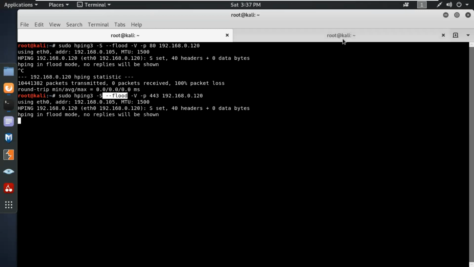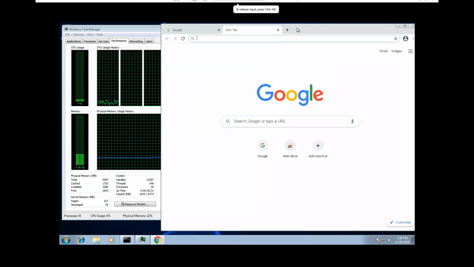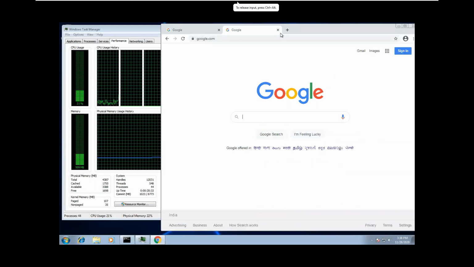So yes, Abhishek sir. So that means we are not able to access the internet over 443, right? Because HTTPS will not work. Yeah, because there will be lots of packets over here, but it's going to take some time to consume the memory.